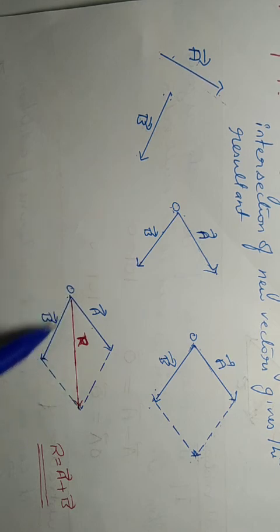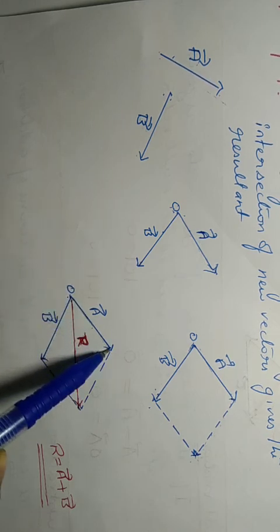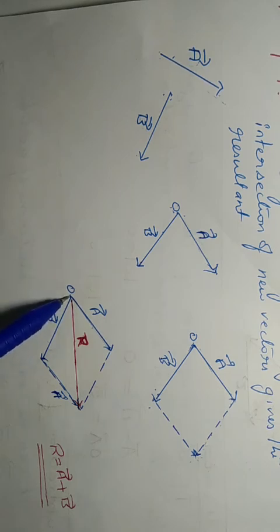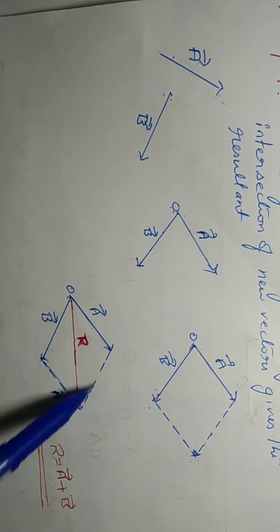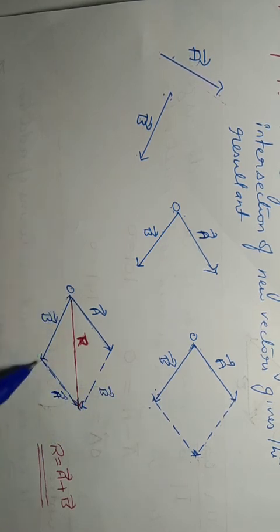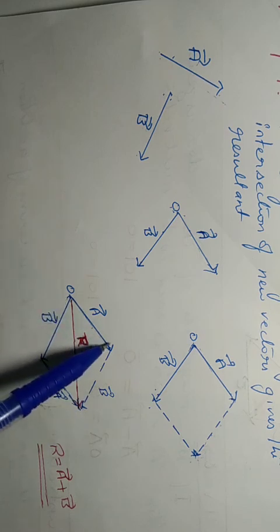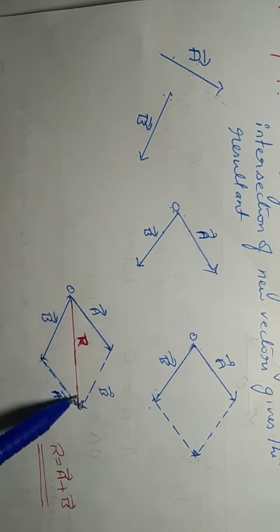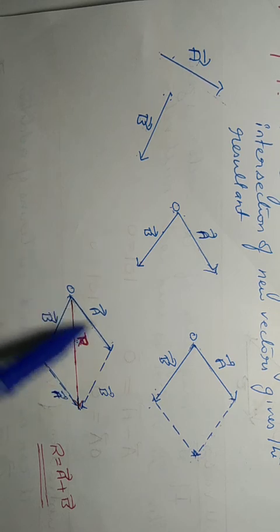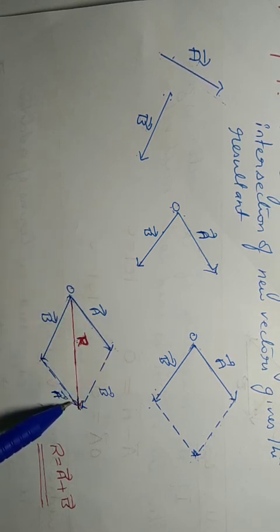If you see this diagram, if this is vector A, this also is vector A. This also is nothing but vector A. If this is vector B, this also is vector B. Because same direction, same length, we can write it as vector B also. Okay. Therefore, from the triangle law, this vector is nothing but A plus B, or represents A plus B. Okay.